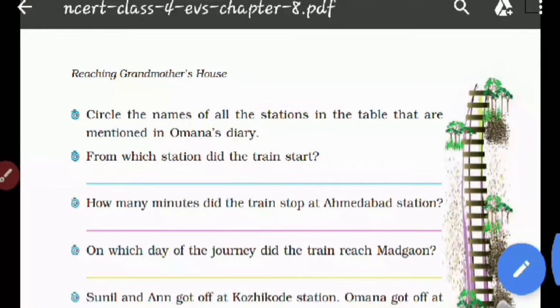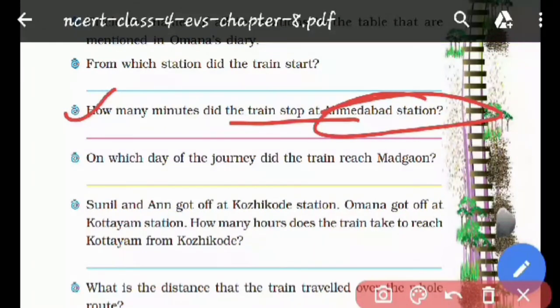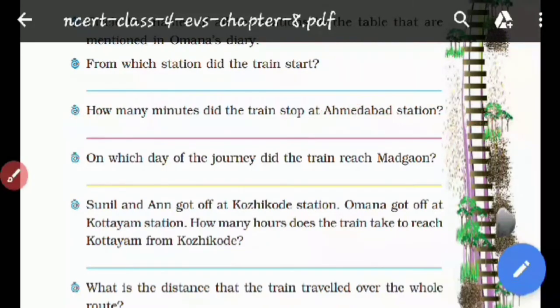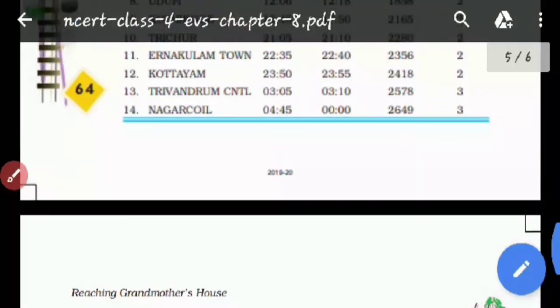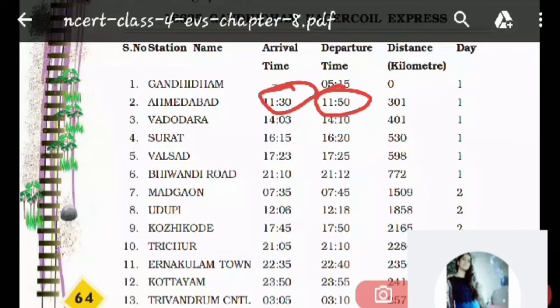Now next one is, how many minutes did the train stop at Ahmedabad station? So let us calculate. We need to do some maths over here. At 11:30 the train reached Ahmedabad and at 11:50 the train departed from the station. So give the answers in the chat box.